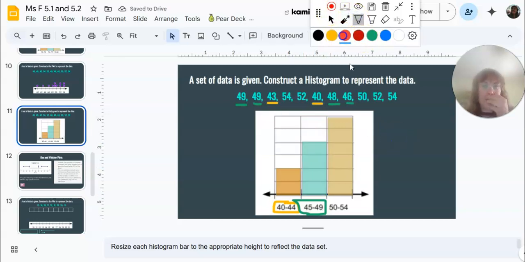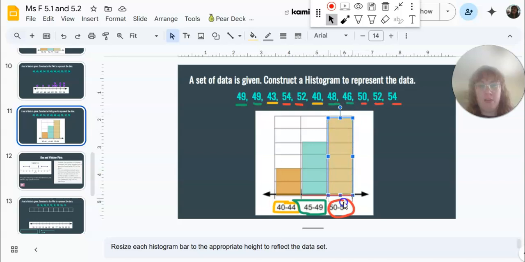And then finally, 50 to 54, 1, 2, 3, 4, 5. Beautiful. So you can see how it's increasing each time in the bars. It's getting bigger as the numbers get larger.